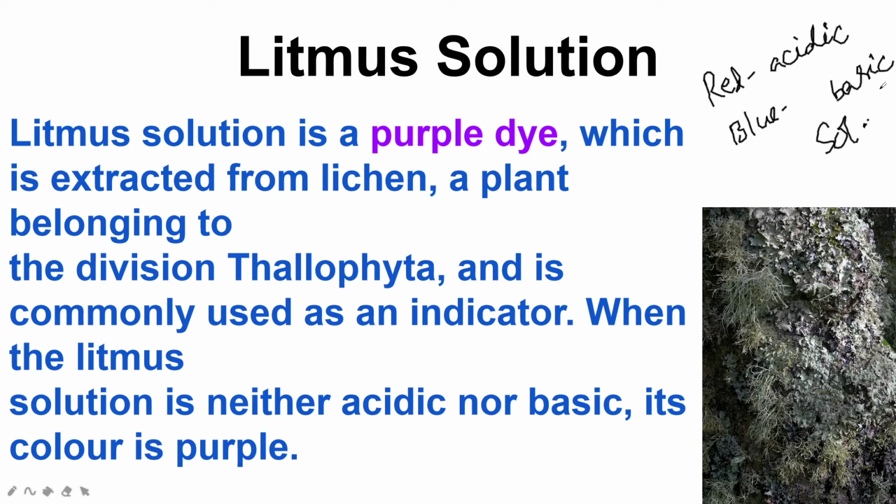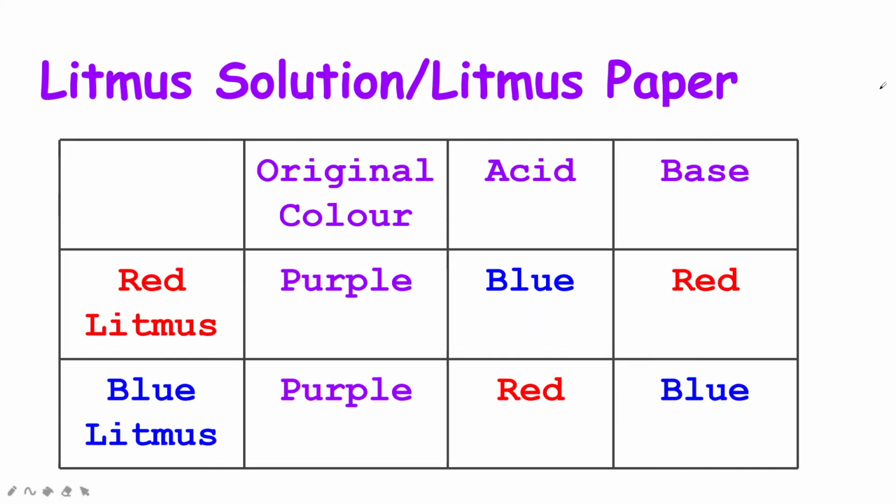Okay, so turmeric is another natural indicator. So litmus solution or litmus paper, if you see the original color of the litmus, if you take the red litmus, the original color is purple only. So in the acids it converts into blue and in the bases it is red.